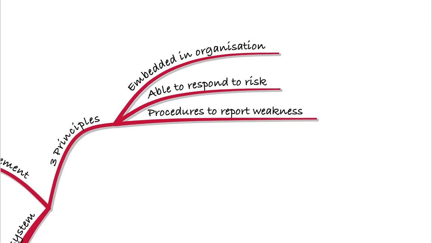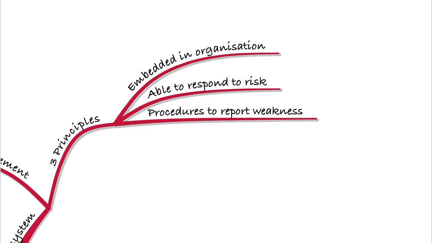Now that means that if things go wrong, we can find them easily and we can deal with them, rather than just letting them go and the same thing happening over and over again. Well, the procedures need to be there so that if there is a weakness, then that is reported and dealt with. So as long as an internal control system, broadly speaking, has those three principles, it should work sufficiently.